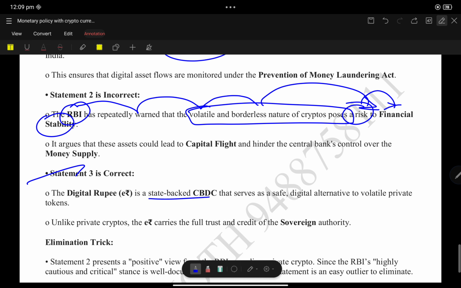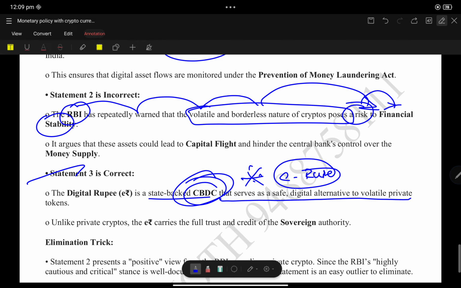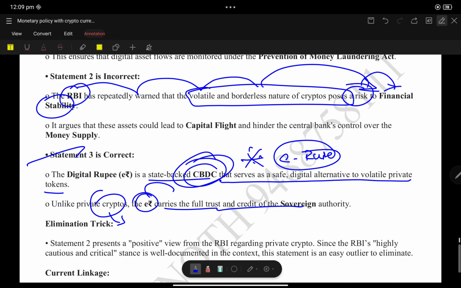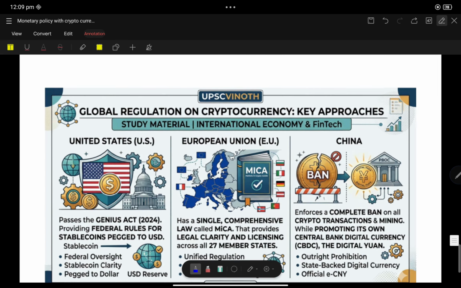The digital rupee, the e-rupee, is a state-backed CBDC that serves as a safe digital alternative to volatile private tokens. Private cryptos do not have trust, but the e-rupee has full trust and sovereignty.